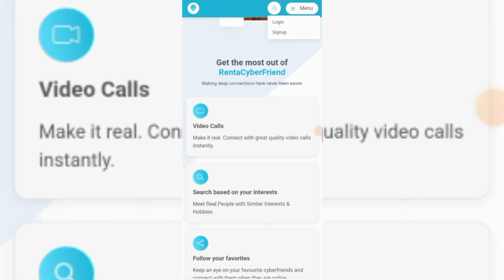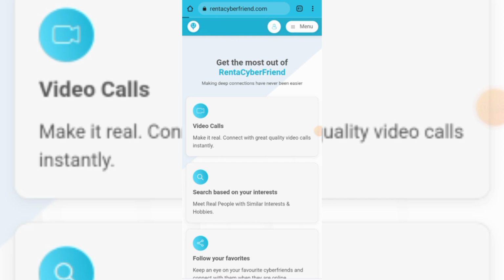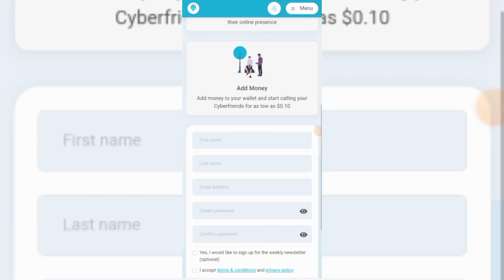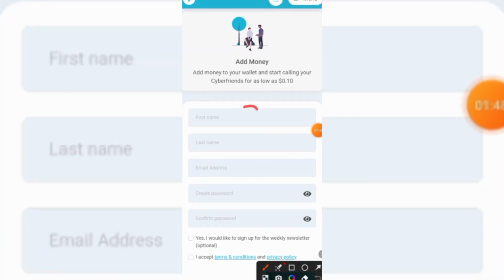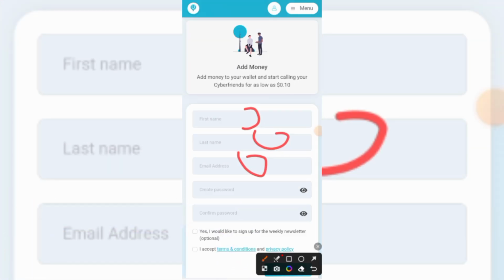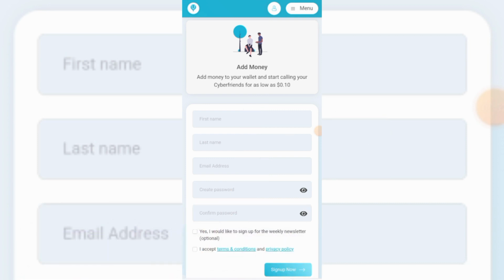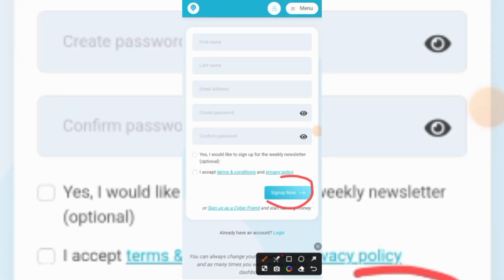Once you click on the sign up button, it's going to take you to a place where you can create a free account for yourself. Just scroll down a little bit. All you need is to put in your first name, your last name, your email address, create a password and confirm your password, then agree with the terms and conditions. Once you're done agreeing, just click on the sign up button, and it's going to take you straight to your dashboard.